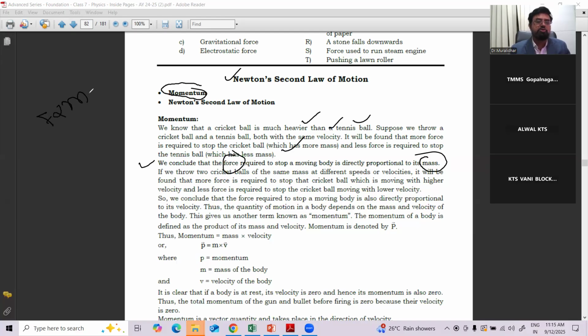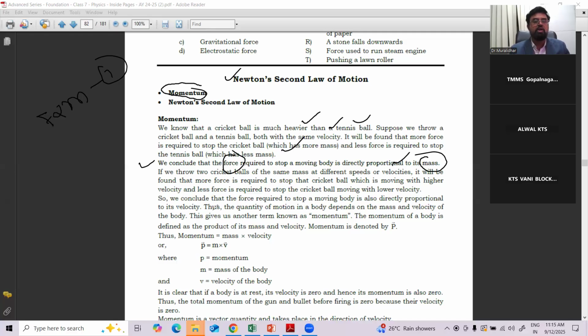F is proportional to m. No doubt. A heavy mass body requires more force to stop, and a lighter body requires less force to stop. If you throw two cricket balls, both of the same mass, at different speeds or velocities, it will be found that more force is required to stop the cricket ball moving with the higher velocity, and less force is required to stop the cricket ball moving with the lower velocity.